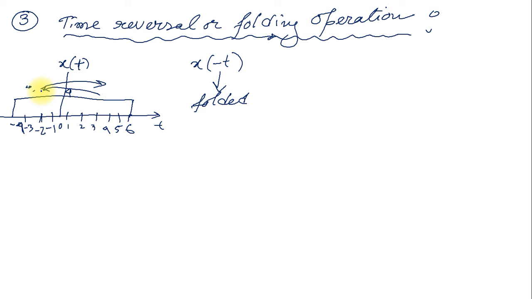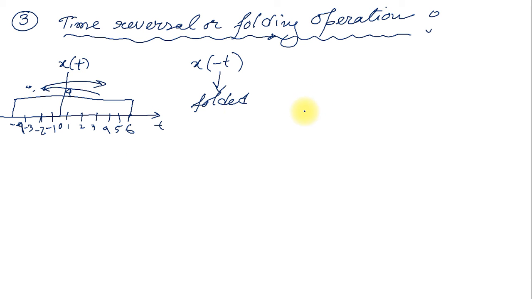That is called folding. If you have drawn the signal by ink on a paper, and you fold the paper, then after folding you will see the left side of the image comes to the right and the right side comes to the left. That is mirror imaging or the folding operation.